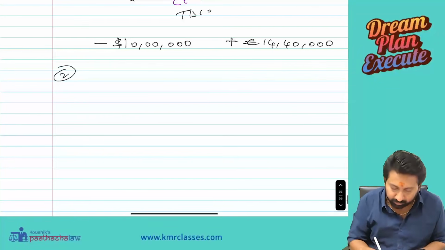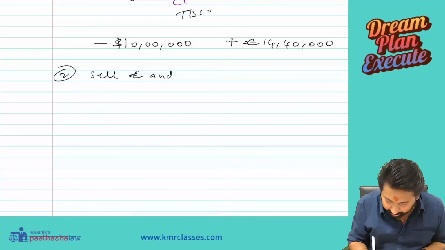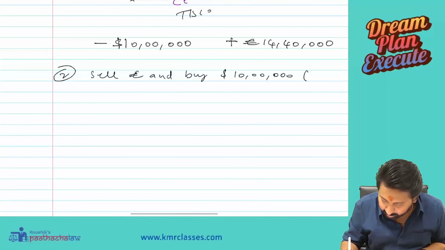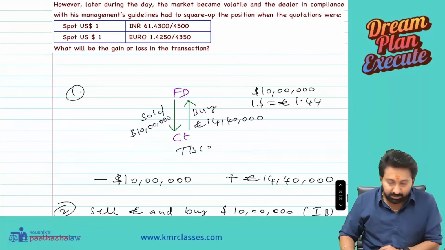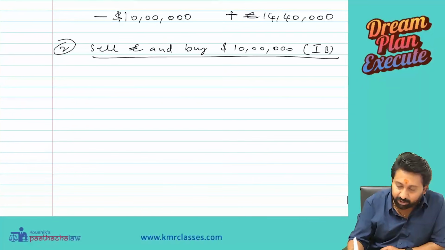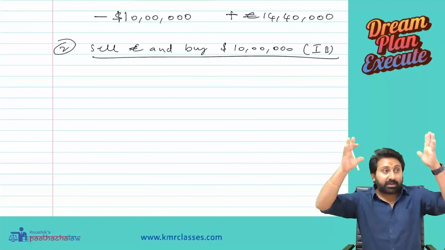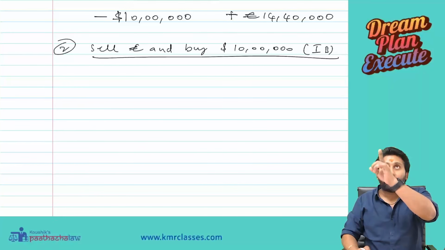Step number 2. Sell euros and buy $10 lakh in the interbank market. In the interbank market, what did we want to do? We wanted to buy dollar. We wanted to buy dollar through euros, by selling euros.